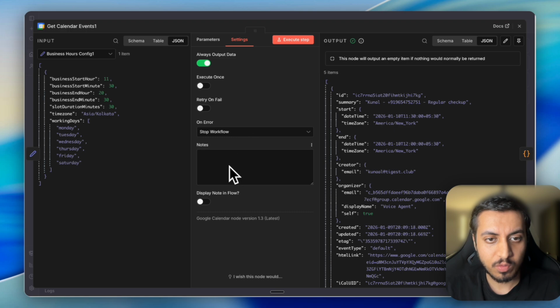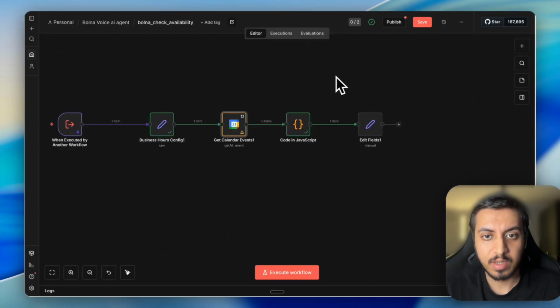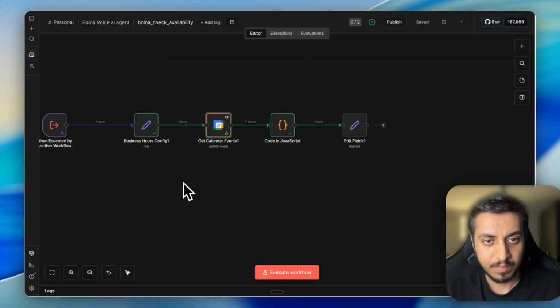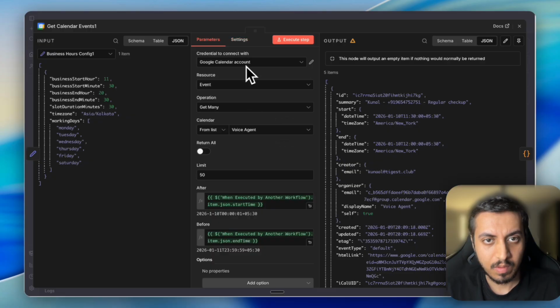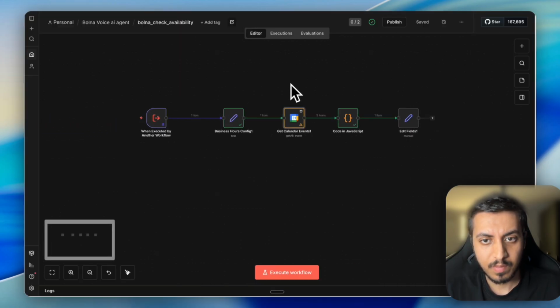So it will always output data. Make sure you keep it at always output so that no appointments are getting missed. Even if there is some issue, we can fix it. And that's it.